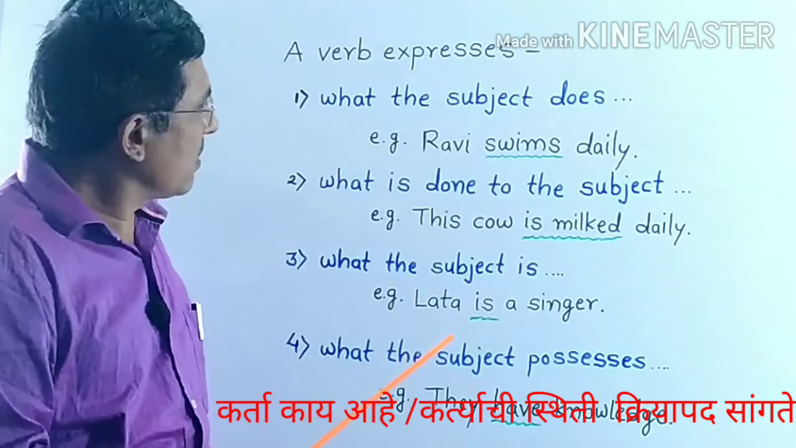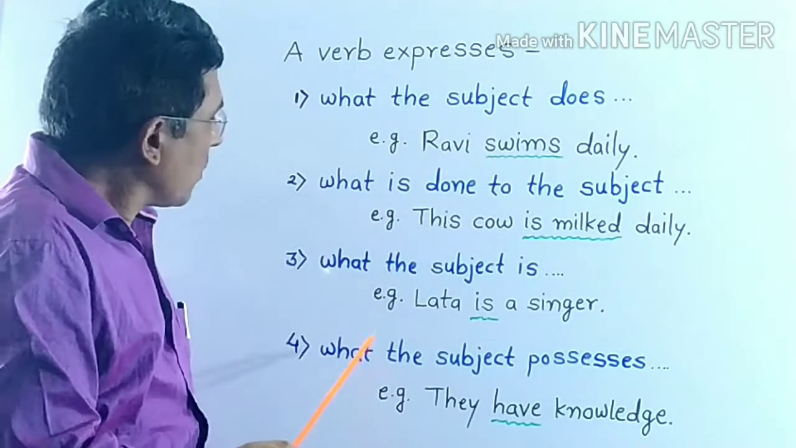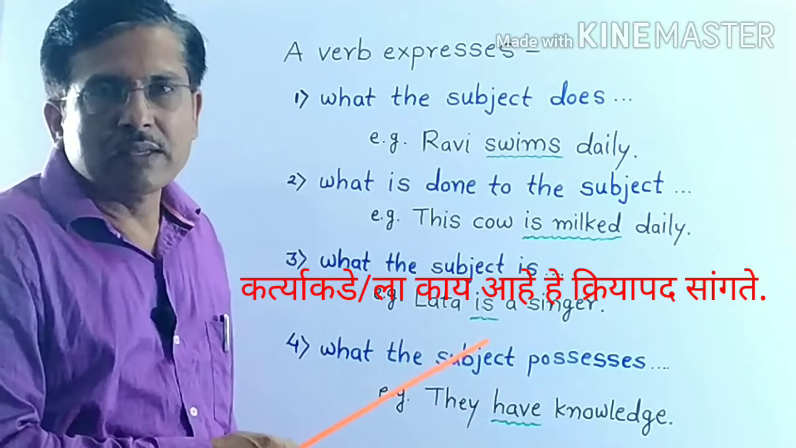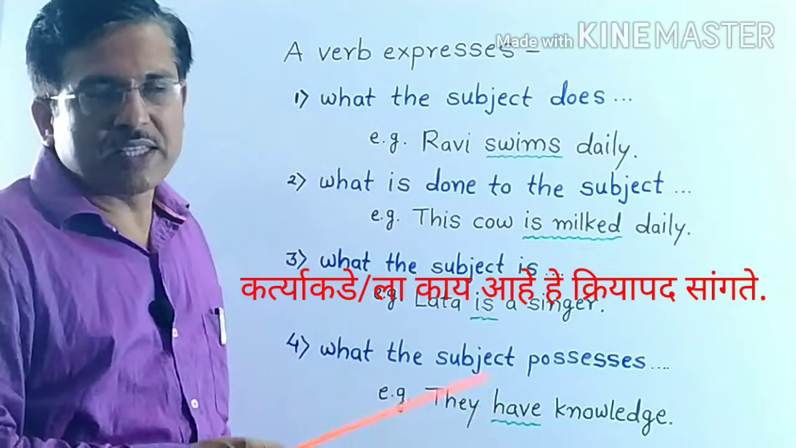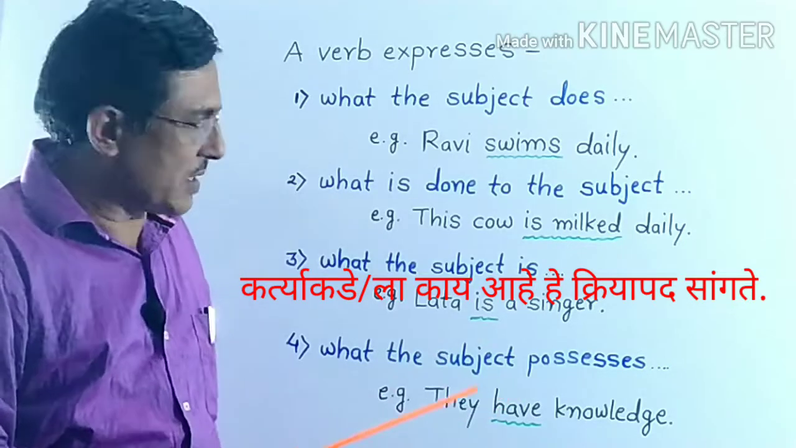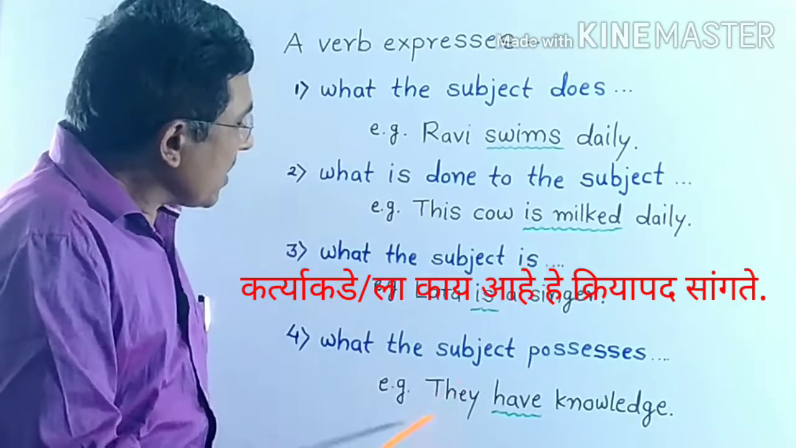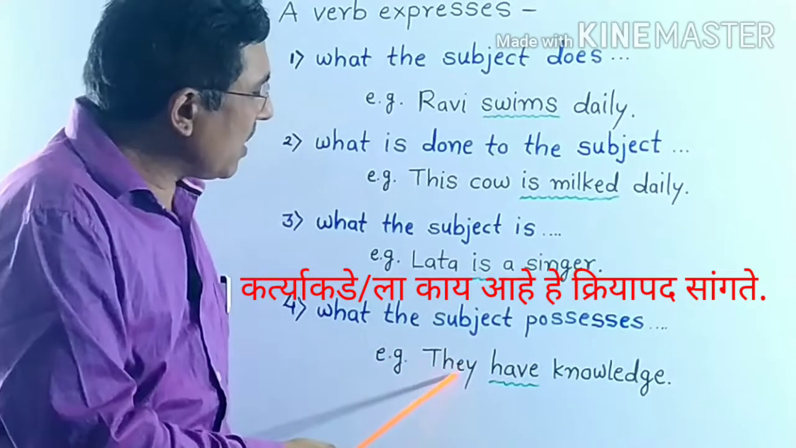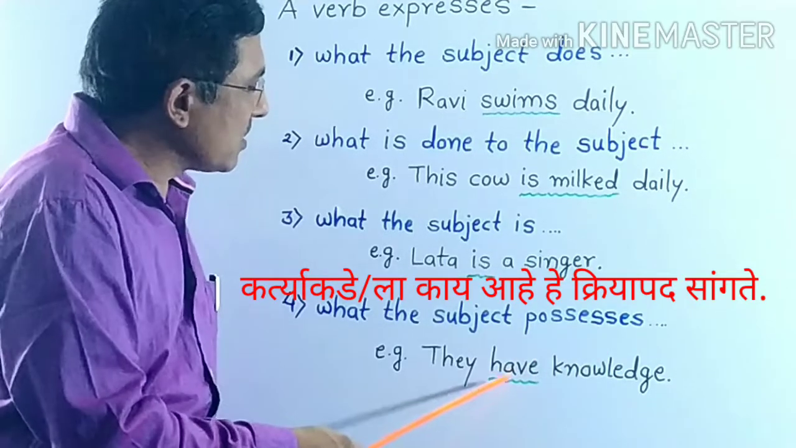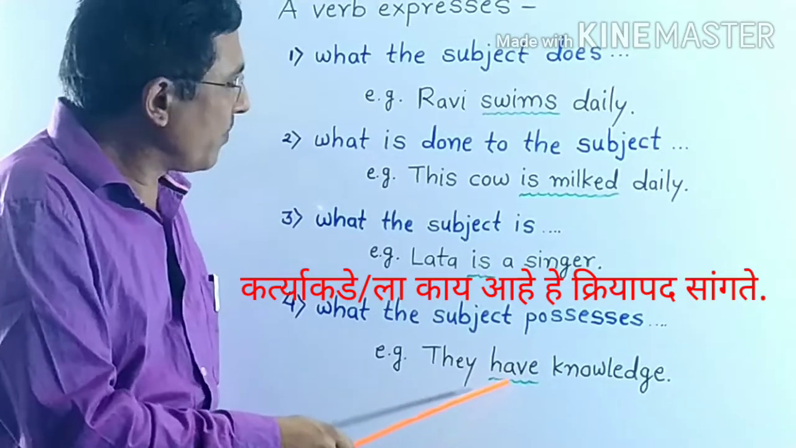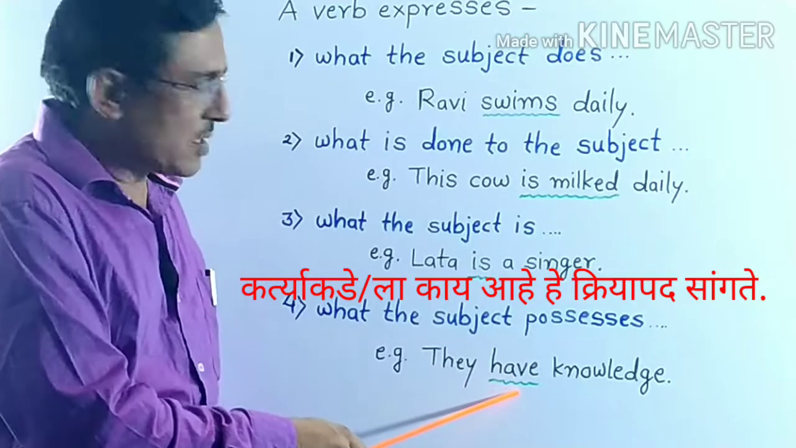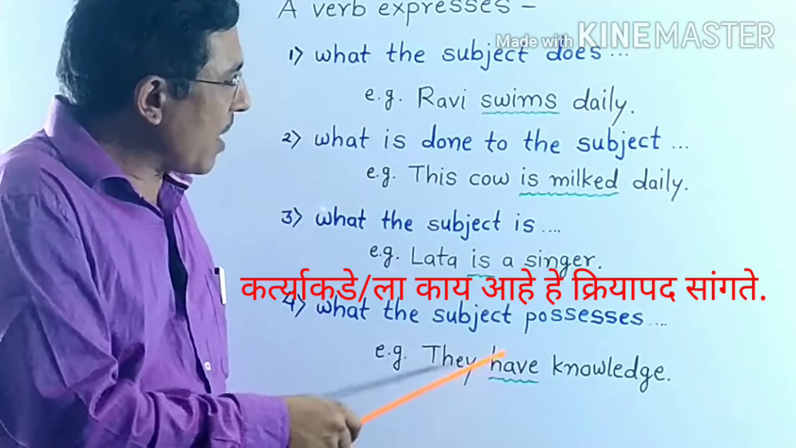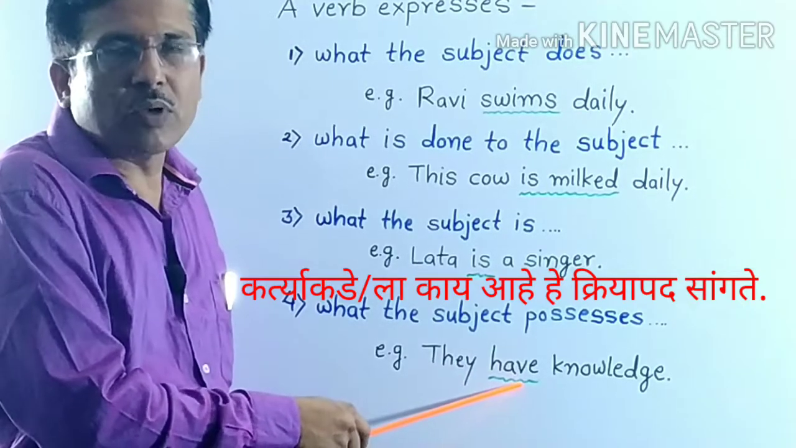And fourth thing, a verb expresses what the subject possesses. Possesses म्हणजे काय? च्या जवळ असणे. Example is they have knowledge. This have is the verb and it tells us what the subject has. कर्त्याकडे काय आहे हे आपल्याला या हॅव क्रियापदावरून लक्षात येतं.